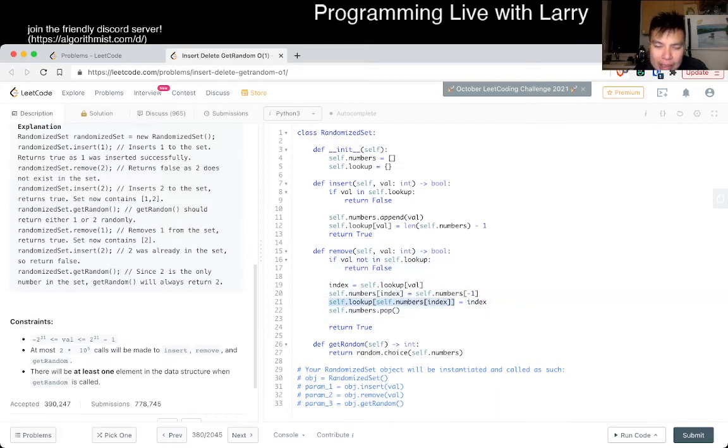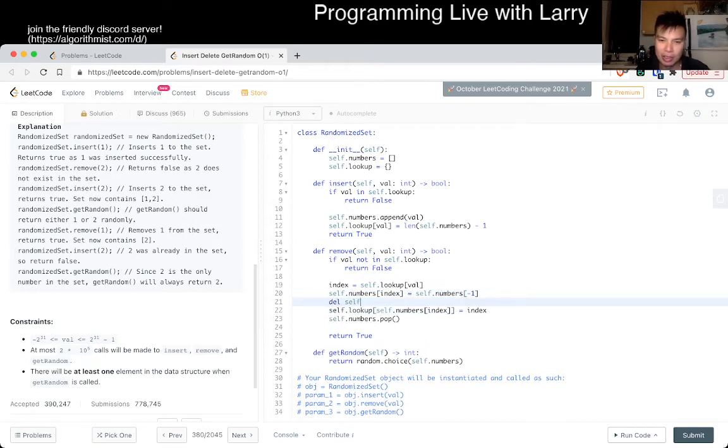Oh, I missed one thing, actually, which is that we want to delete the lookup table's entry for this value. So actually that would have been a bug, because this would have returned false or something like that, or might return true without us doing this. So yeah, this is actually a good catch now that I looked at it. Whoopsie daisies. But yeah, let's run it real quick.